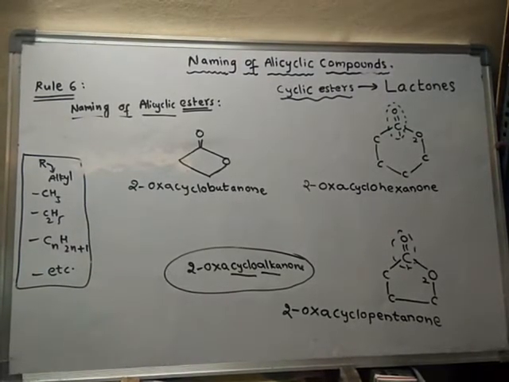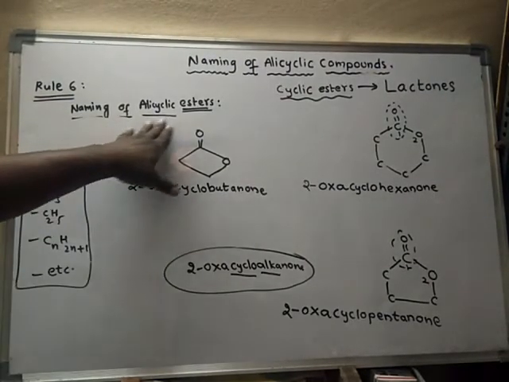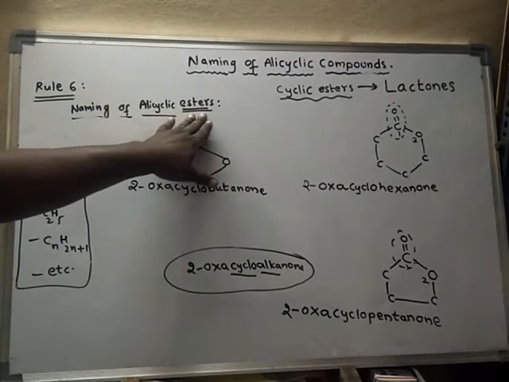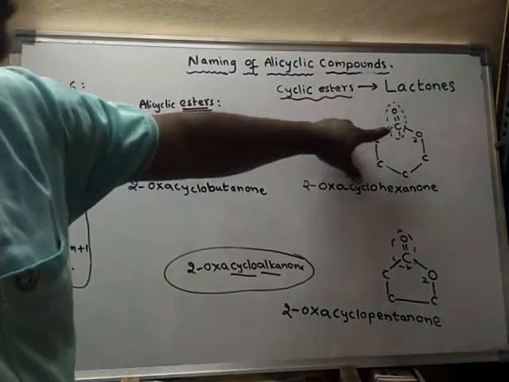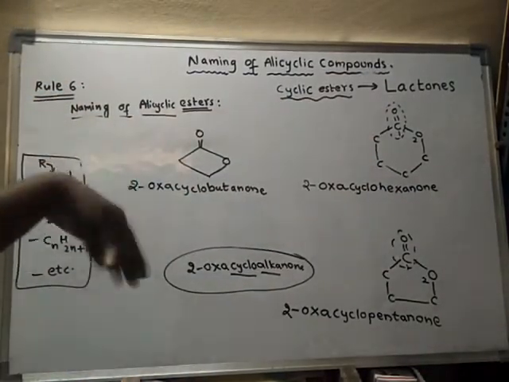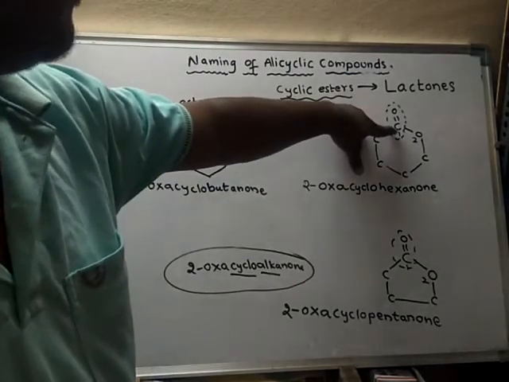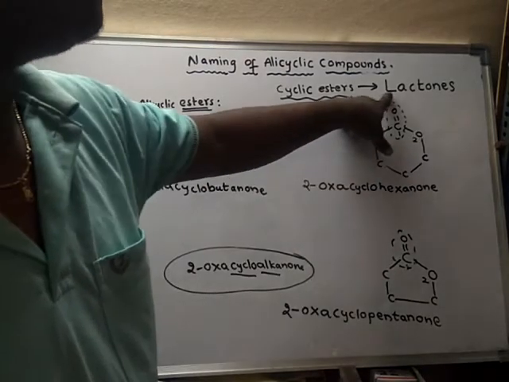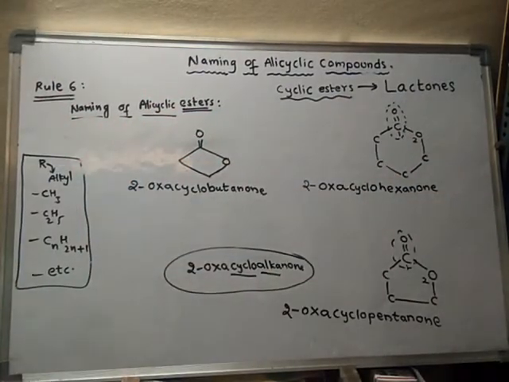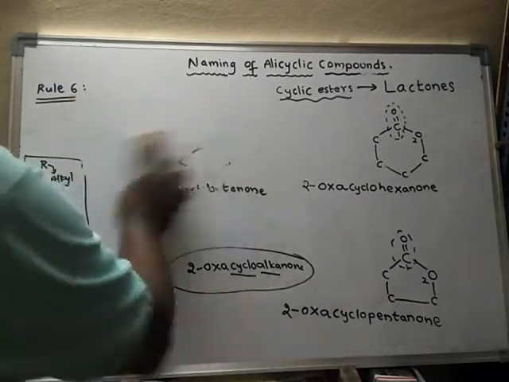So in this way, for esters, rule 6, here is the naming of alicyclic esters. See, alicyclic esters: again the ester may be part of the ring like this, or else, as in the previous case we have seen, the ester may not be part of the ring. If the carbon of the ester is a part of the ring, then they are called cyclic esters, or else they are simply called lactones. So like this. Now we will learn about acid halides. Esters is finished. Acid halides.